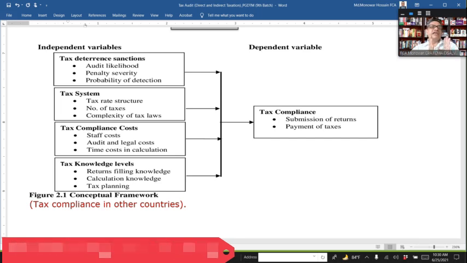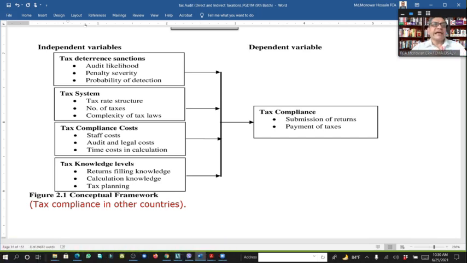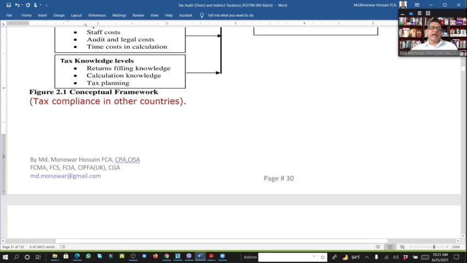If we see the independent variables, they are tax audit, penalty, probability of detection, our tax system, our tax compliance cost, tax knowledge, etc. The dependent variables are tax compliance, submission of return, payment of tax. This is the tax compliance framework of other countries. It is not for our country, it is taken from other countries. They have that type of dependent and independent variables. Based on that, they are working.